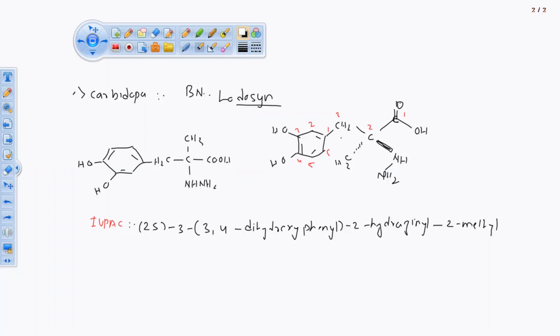Methane, ethane, propane, it is an acid. So 2-methyl, 3 already we have mentioned, propionic acid. On third we are having this connection, that connection also I have written. We have mentioned 2-methylpropionic acid. The chemical name, uses of this drug: of course it is used as anti-Parkinsonism, the major drug which is used in this category, anti-Parkinsonism.